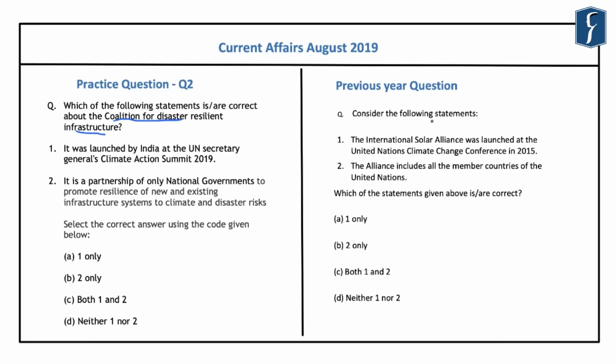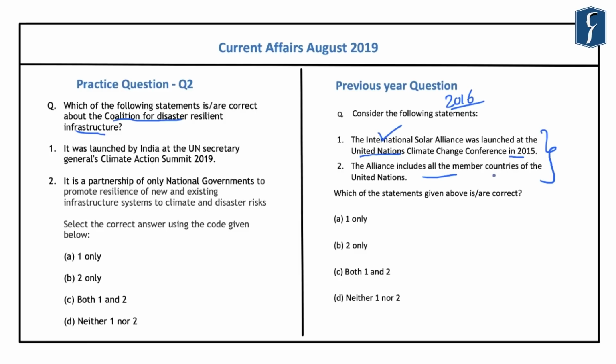So if you look at this question, it was asked in the year 2016, and it was related to another important initiative of India, known as the International Solar Alliance. Regarding this, the question read, consider the following statements. The first was that the International Solar Alliance was launched at the United Nations Climate Change Conference in 2015. And second was that the alliance includes all the member countries of the United Nations.